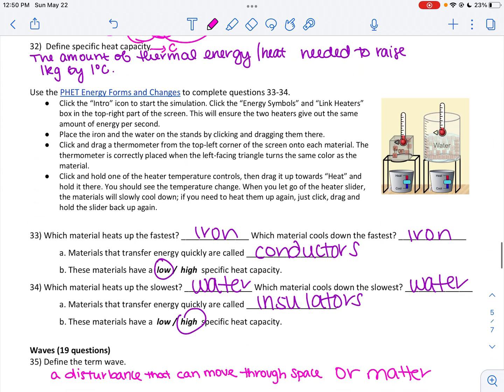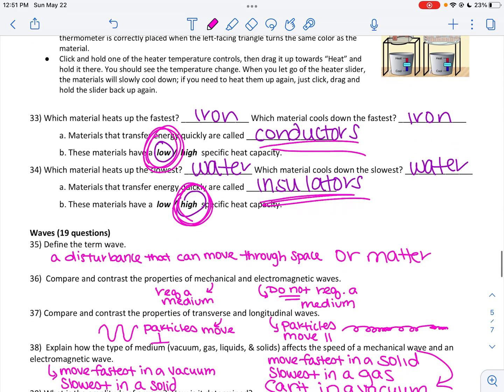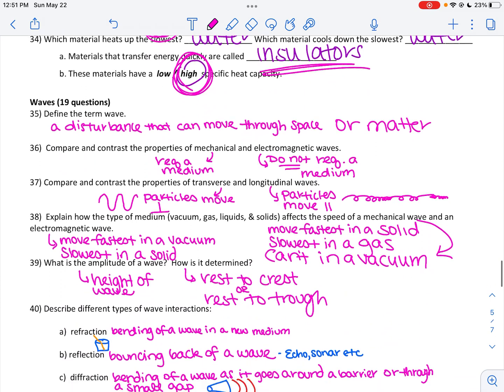And we said if I had a low specific heat, I was a conductor. If I had a high specific heat, I was an insulator. Remember, metals are good, not only electrical conductors, but also thermal conductors, so they heat up quickly. That's why we make our baking pans out of metal. Whereas something like water is a good thermal insulator. So that means it takes a long time to heat up and a long time to slow down.